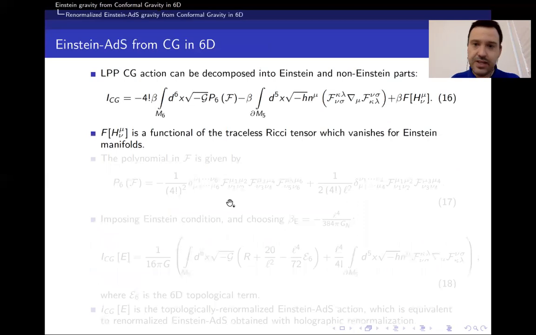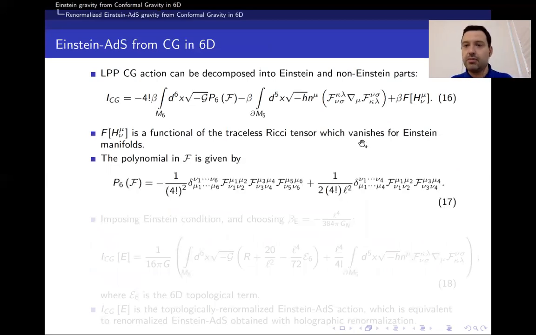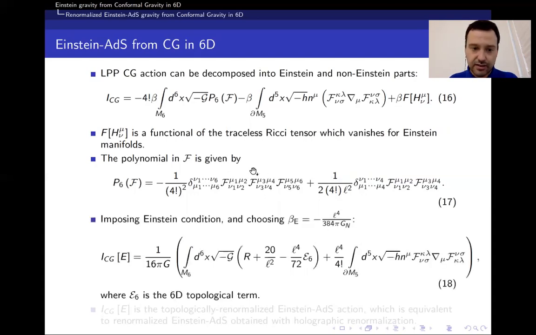In order to show this explicitly, the same action can be decomposed in terms of the Einstein parts given in terms of the AdS curvature tensor, and a functional of the traceless Ricci tensor, which identically vanishes for Einstein manifolds. The polynomial in F is given by expression 17, and when choosing a particular value of the overall factor in the action, it turns out that the action 16, when imposing the Einstein condition, namely the vanishing of the traceless Ricci, can be rewritten as equation 18.